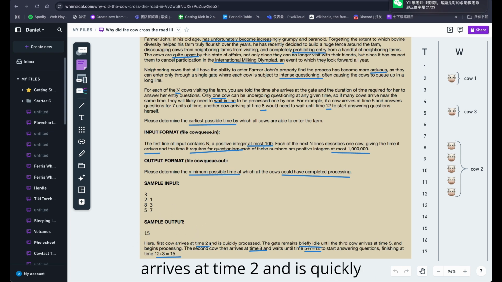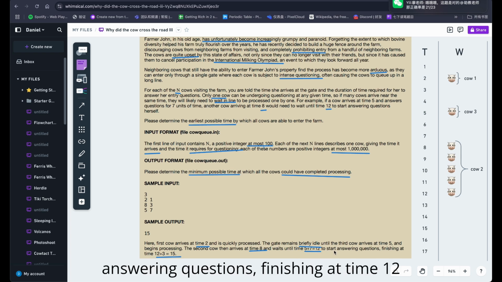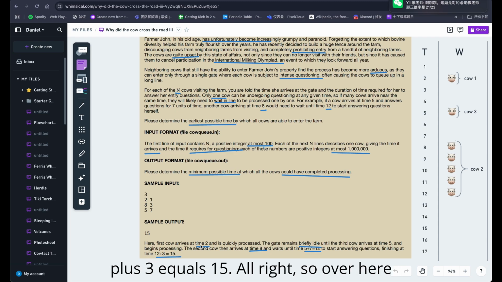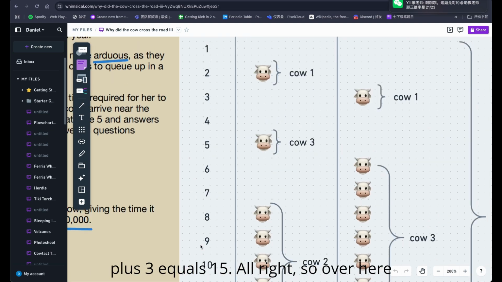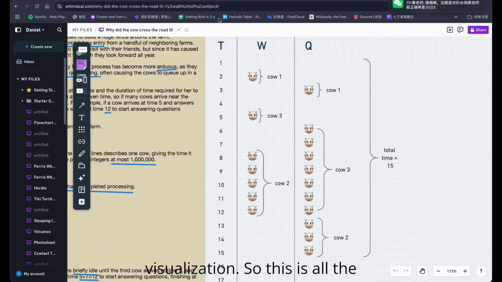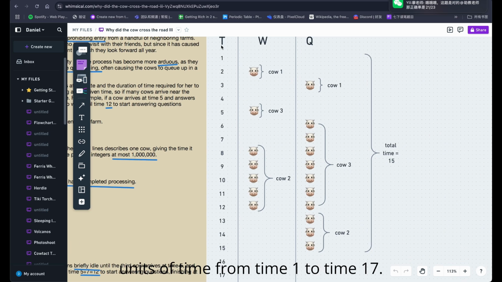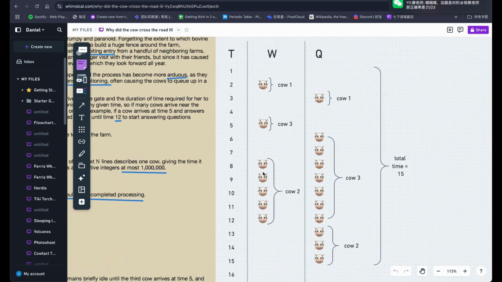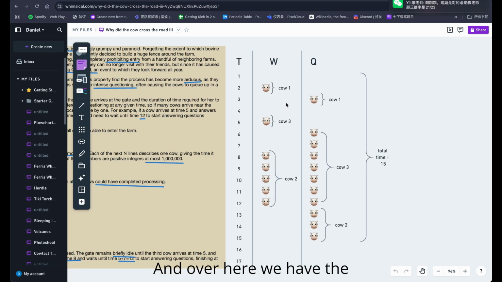Here, the first cow arrives at time 2 and is quickly processed. The gate remains briefly idle until the third cow arrives at time 5 and begins processing. The second cow then arrives at time 8 and waits until time 5 plus 7 equals 12 to start answering questions, finishing at time 12 plus 3 equals 15. Alright, so over here we have this visualization. This is all the units of time from time 1 to time 17. Over here we have the waiting list, and over here we have the questioning list.